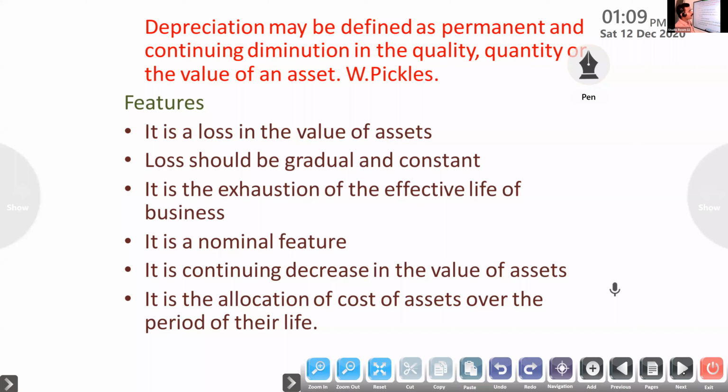From the company's point of view, it is a loss, but there is no need to pay for it like other expenses. It is a loss only. I will tell the objectives, then you will understand. So what do you mean by depreciation?